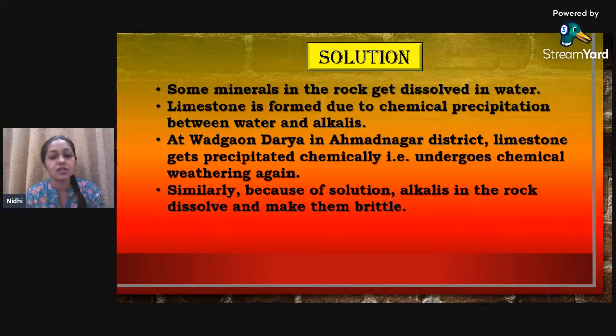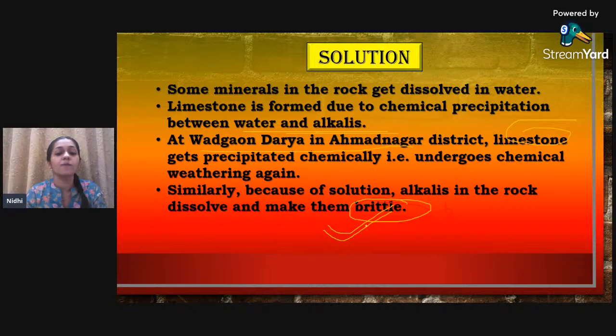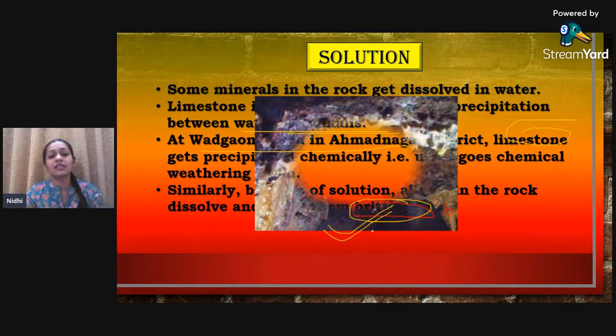What does brittle mean? Brittle means the one which is easily breakable. Okay, so they are very much easily breakable. That's how brittle is. So at Vadgaon Darya in Ahmednagar, we have limestone getting precipitated, and the water and alkali are left behind, and because of that the rock has become very brittle. Brittle in the sense that it breaks very quickly, like how our nails are in winters. Yeah, they are brittle in nature.